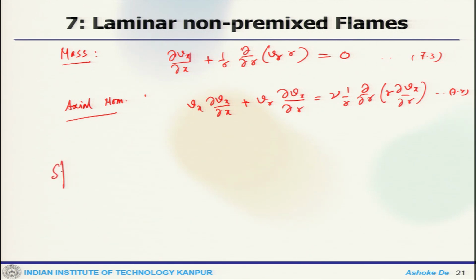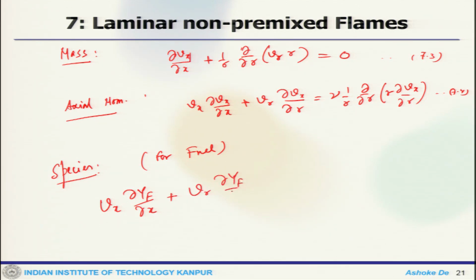and the species conservation equation, that is only for fuel, which will be Vx del Yf by del x plus Vr del Yf by del r equals D times 1 by r del by del r of r del Yf by del r.